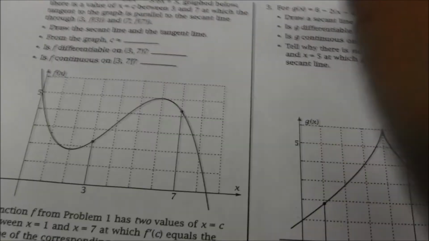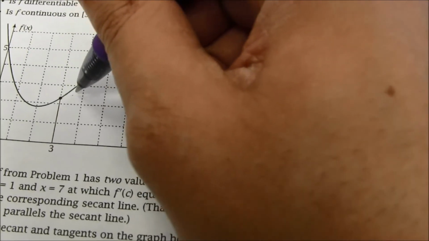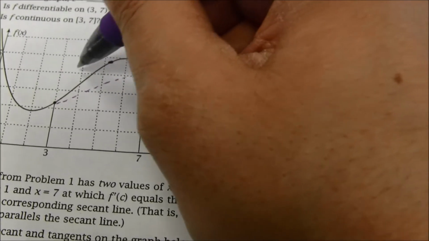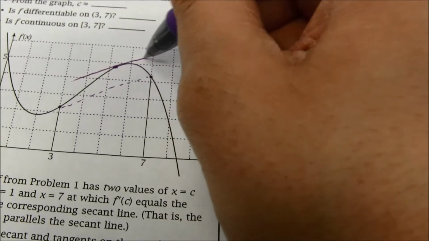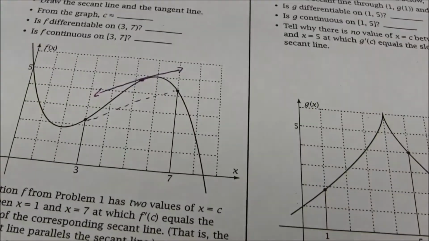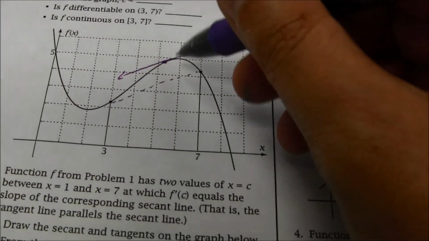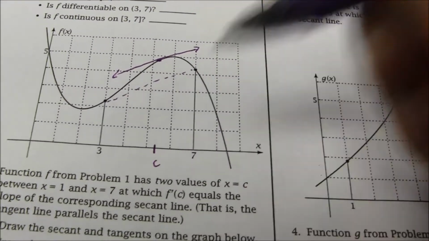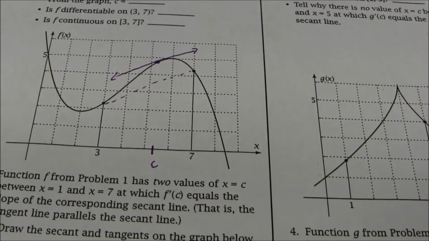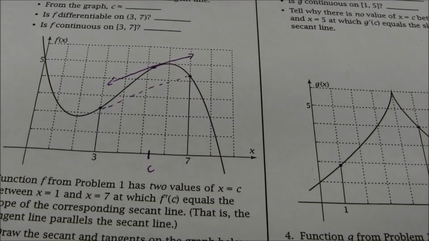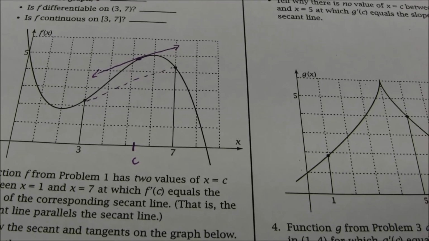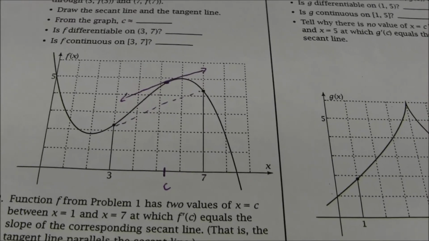So you can see, if you draw the secant segment in here, there's a place maybe approximately right here where the tangent line has the same slope as the secant segment, and that's where your point c would be. So it's some value, looks like maybe a little bit more than 5, maybe 5.2, 5.3, something like that. Okay, so that's the basic idea.